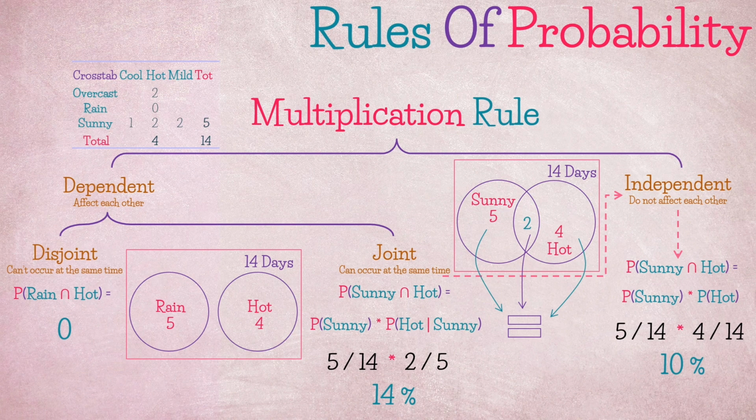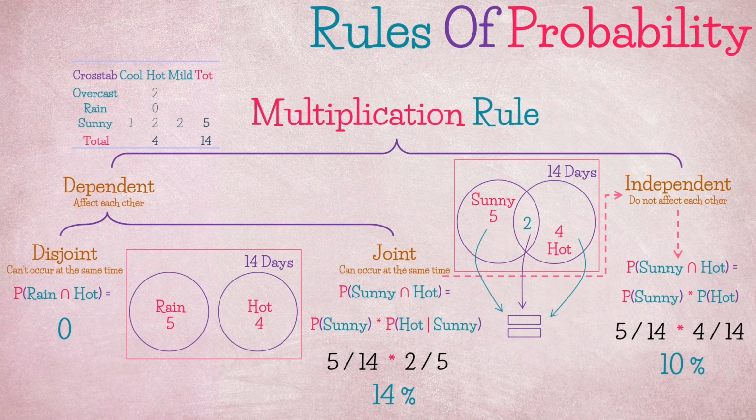They are also independent if P(sunny and hot) is equal to P(sunny) multiplied by P(hot). That would be 2/14 equal to 5/14 multiplied by 4/14. Since this did not pass the test of independence, we conclude that they are dependent. So 14% is the correct one.